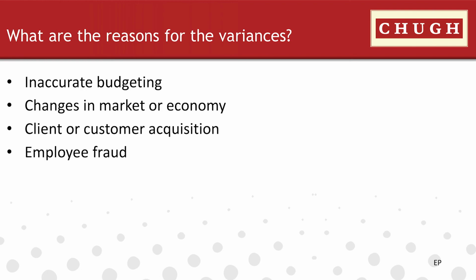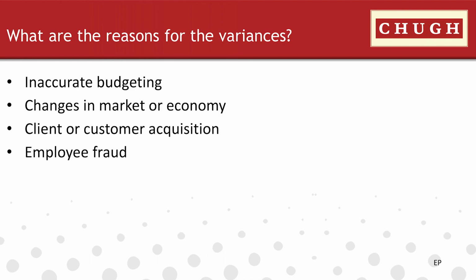What are the reasons for the variances? Since budgets are based on assumptions, it is possible for errors to occur, hence inaccurate budgeting. Changes in market and economy. A perfect example of this is the pandemic. Everybody's budget was shot this year because of this unexpected change in the economy. Hence, definitely there will be a lot of variances if you look at this year's actuals against budget.